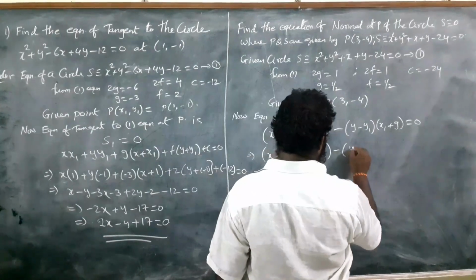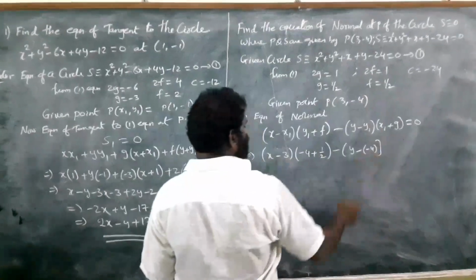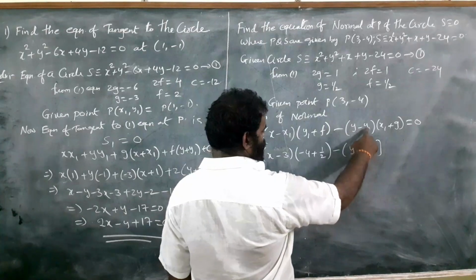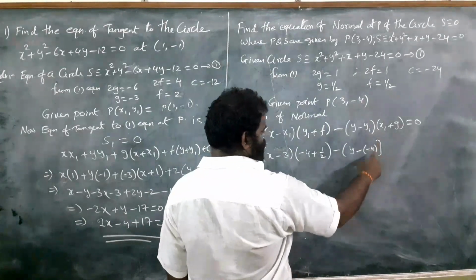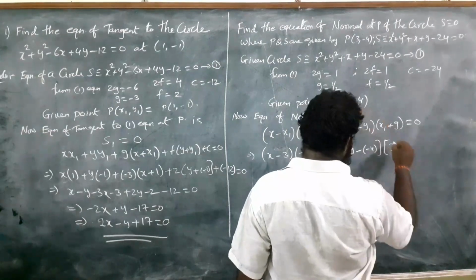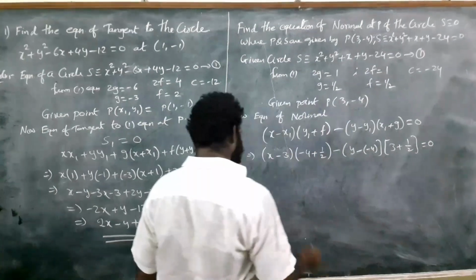Minus (y minus y1). Y1 means nothing but minus 4 here, so we put another bracket, y minus of minus 4. This minus is in the formula and this minus comes from the point. Then y1 into x1, what is x1? It is nothing but 3 plus g. What is g? 1 by 2, equal to 0.